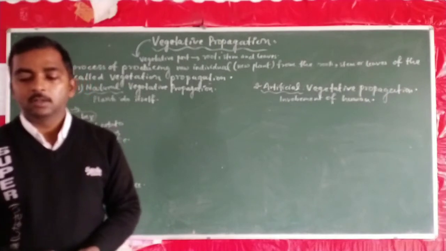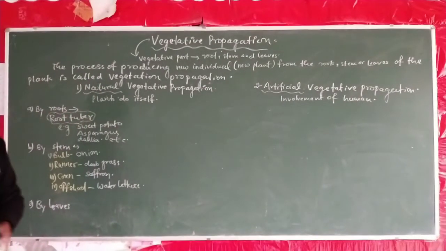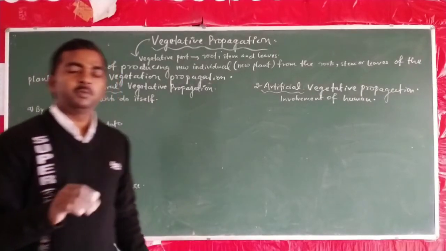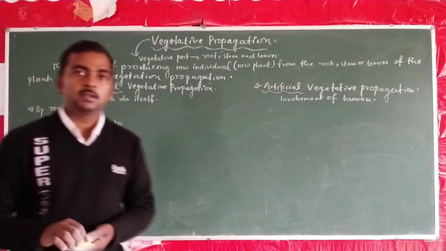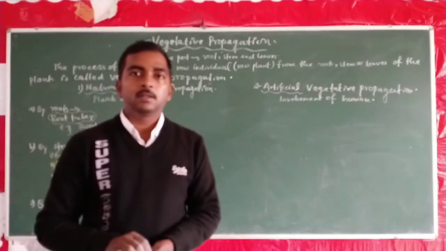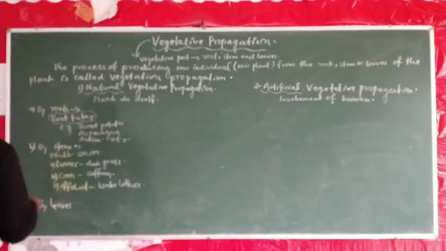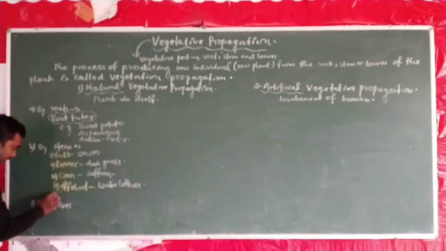So these are the different kinds of modification in the case of stem, and these modifications have a common feature: the presence of nodes in their structure. One more we also observe is the stem tuber.